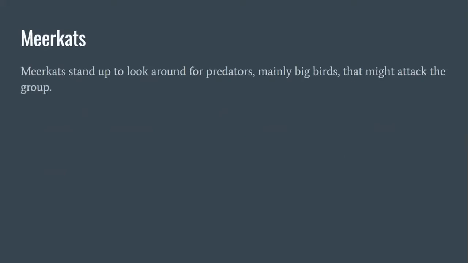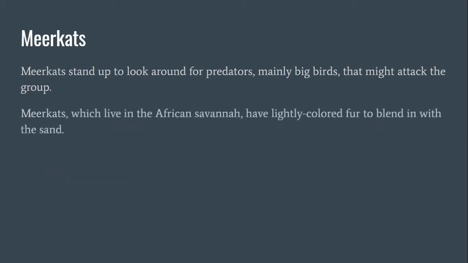So let's talk a little bit about meerkats. Meerkats are the animals I showed you in the picture before. Meerkats stand up to look around for predators, mainly big birds, that might attack the group. Meerkats, which live in the African savanna, have lightly colored fur to blend in with the sand.